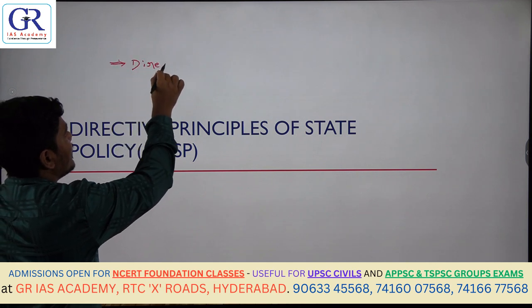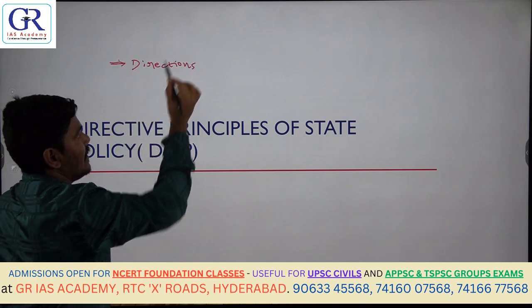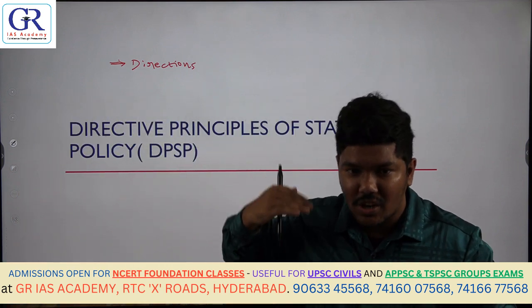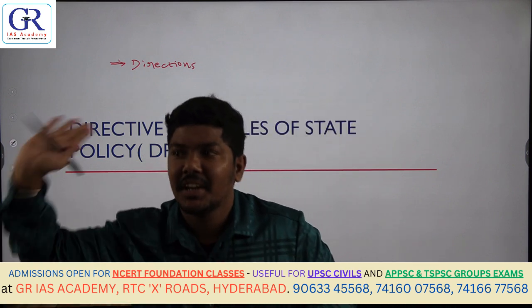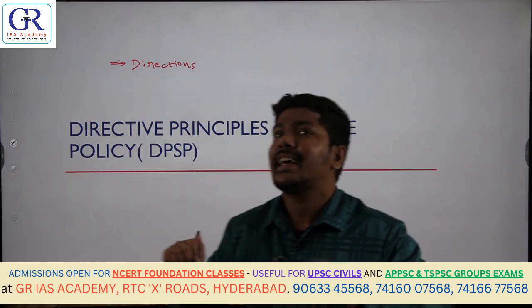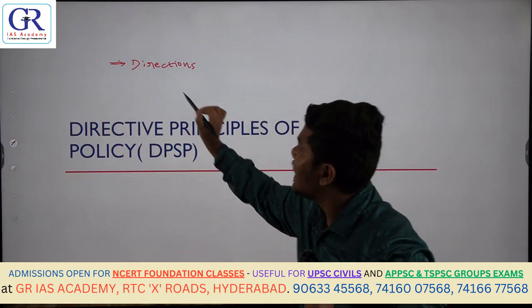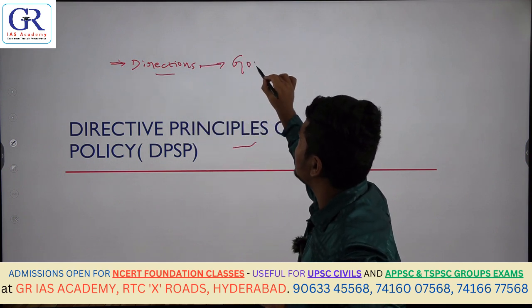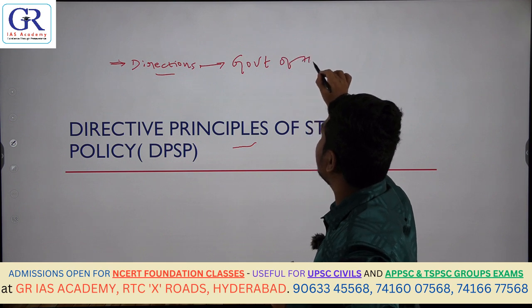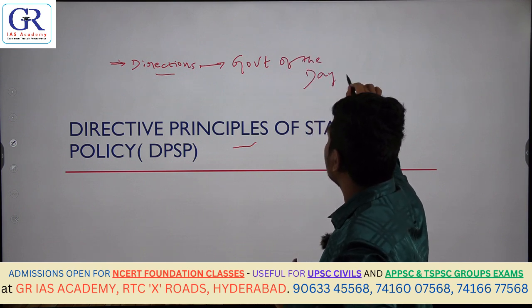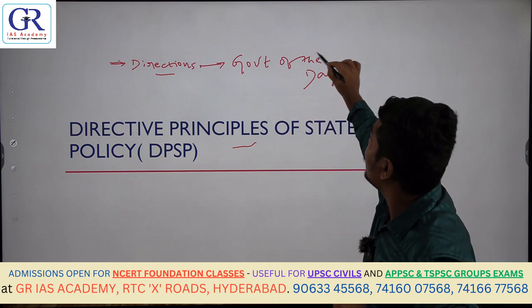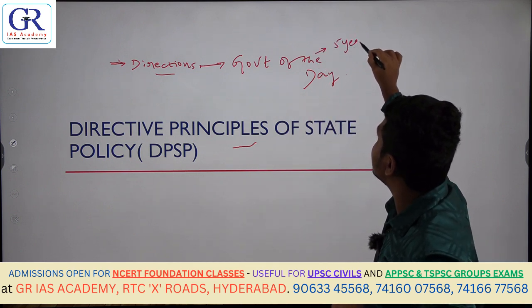These are the directions which are issued by the Constitution to the government of the day. So the government has to implement these directions when they are ruling for the period of 5 years.